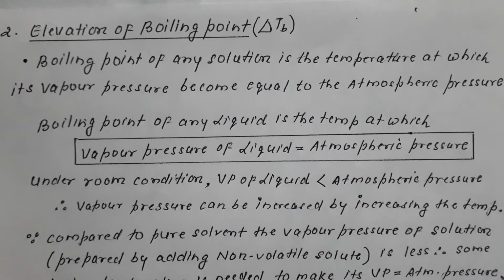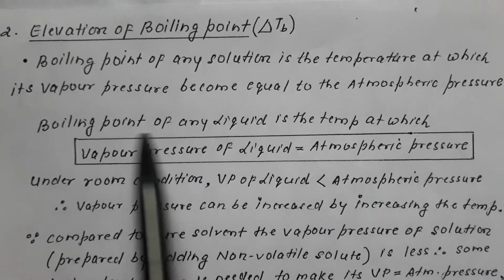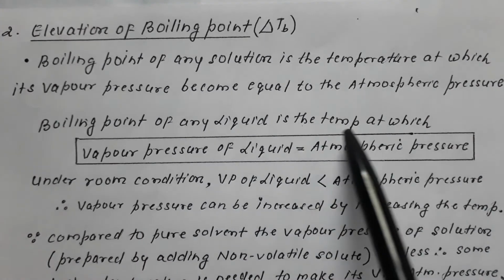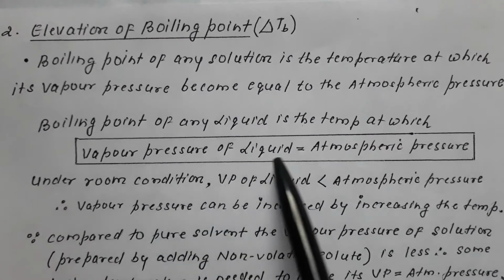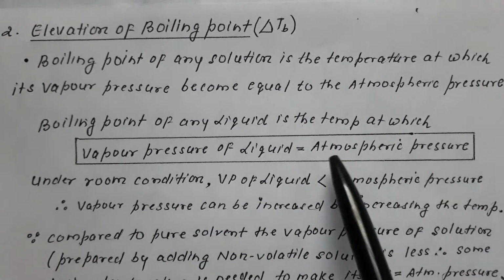Normally, under room condition, the vapor pressure of every liquid is much less than the atmospheric pressure, and therefore no liquid boils at room condition.